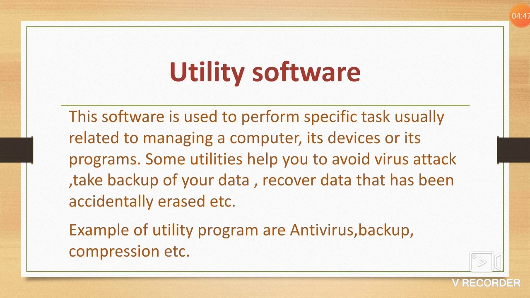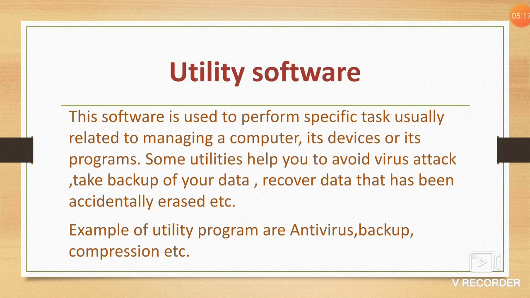Next category is utility software. Utility software is used to perform a specific task, usually related to managing a computer, its devices or its programs. This software also assists in the smooth functioning of the computer system and helps it perform better. Some utilities help you to avoid virus attacks, take backup, etc.